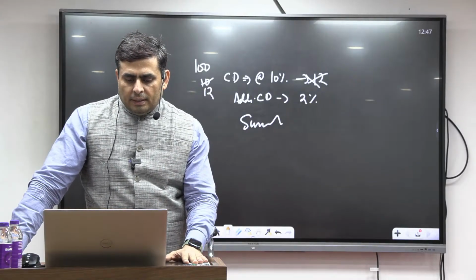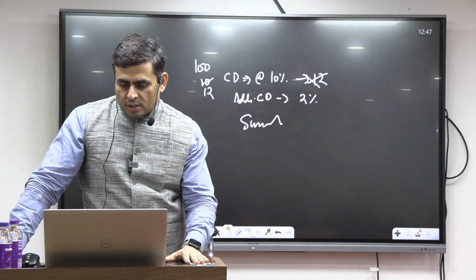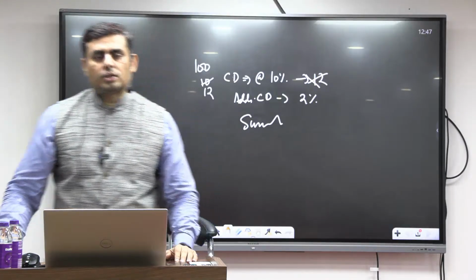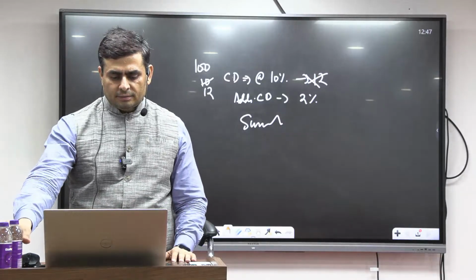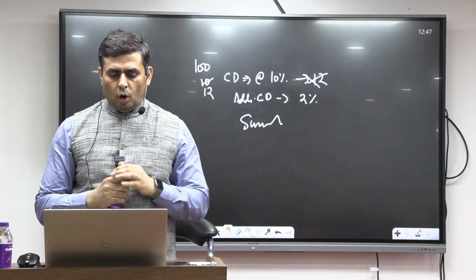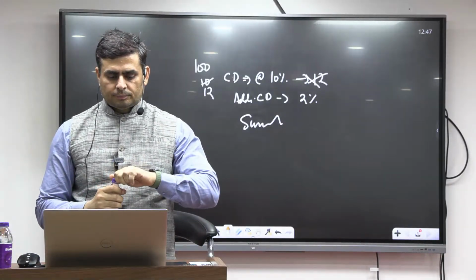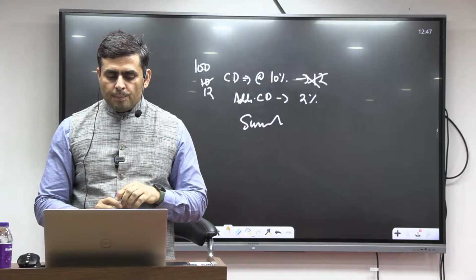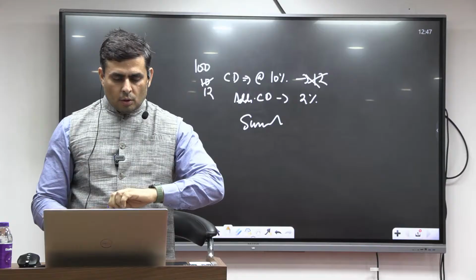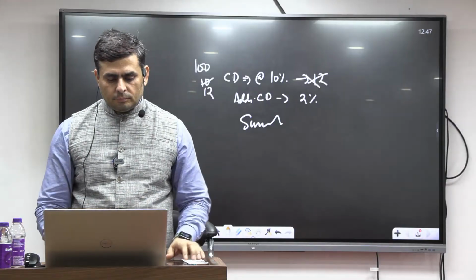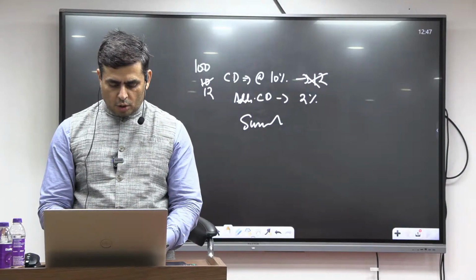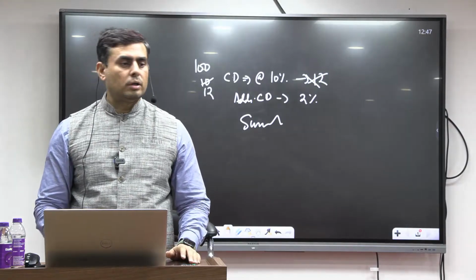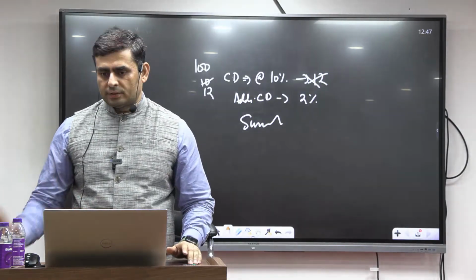Next is central surcharges and cess on goods and services. So it is also subsumed under what? It is also subsumed under GST.